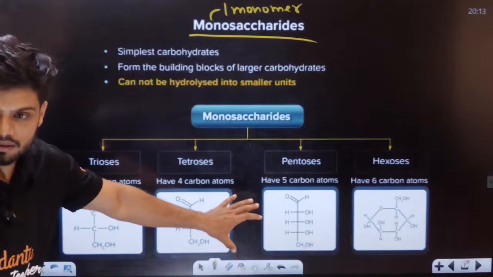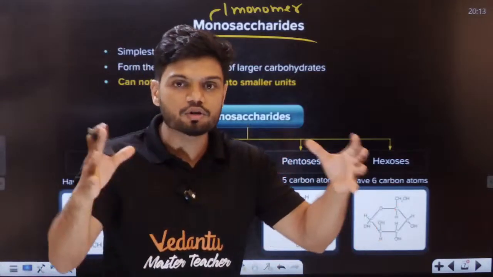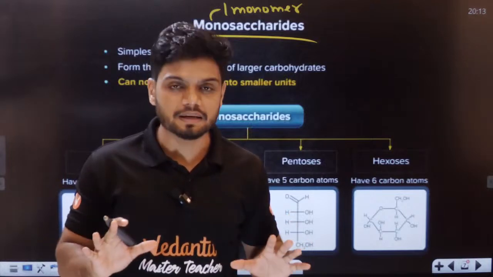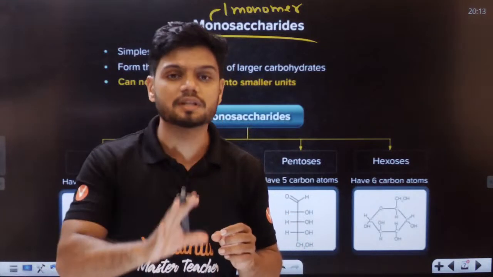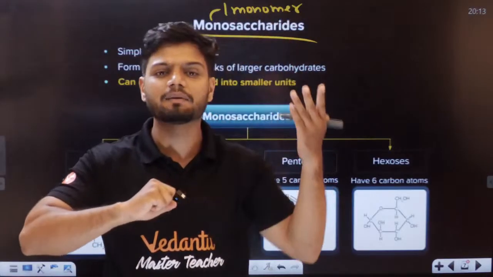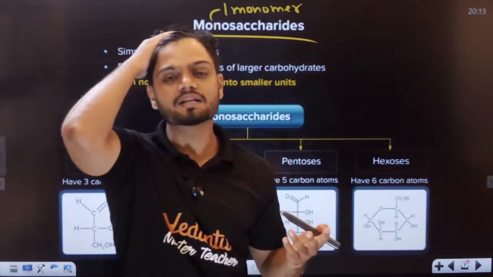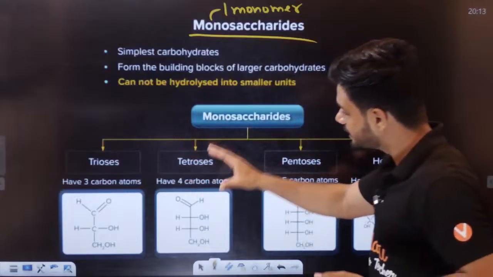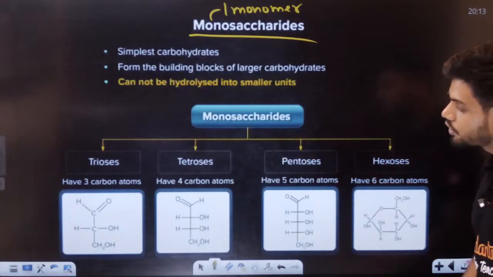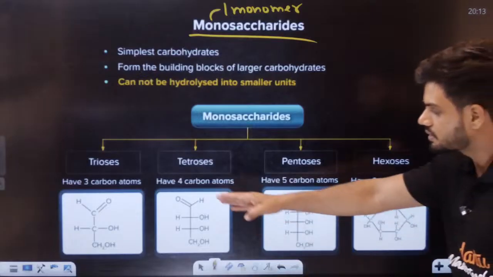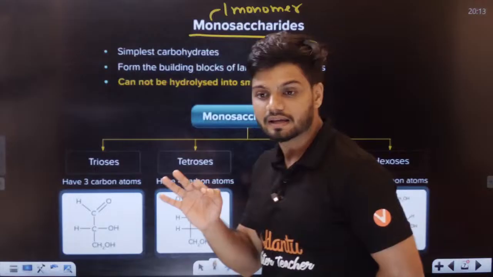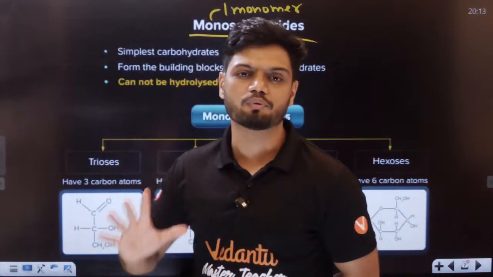This is one monomer. There is not one more monomer joining here. It has a single monomer which is independent. You cannot divide it further; it is the smallest thing. You cannot break it more at all. That is a monosaccharide, students. These are a few examples: pentose, hexose, tetrose and triose. They have 3, 4, 5 or 6 carbons, but they are called monosaccharides. They are the simplest type of carbohydrates.